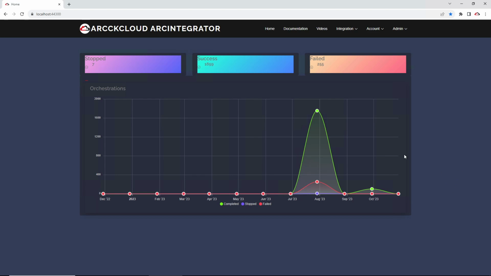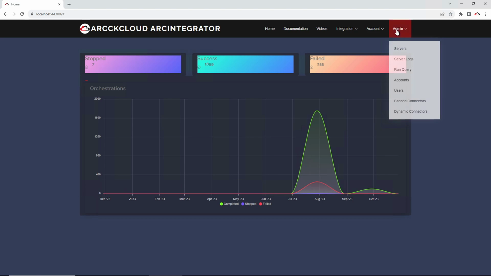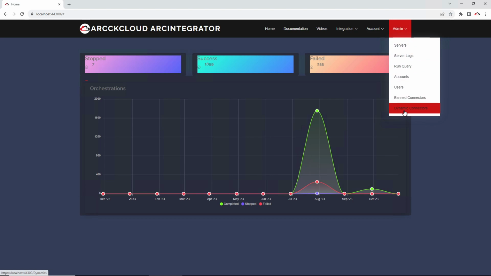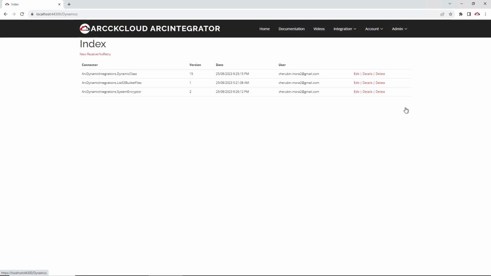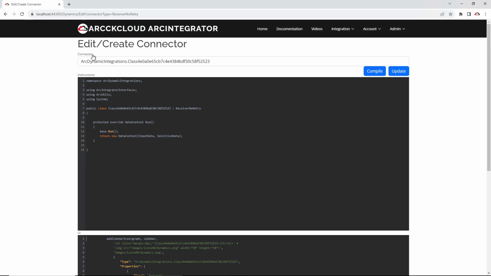This capability is built into ArcckCloud Arc Integrator on-premise version. First, I'm going to create an engine. To do that, you go into the admin and click on dynamic connectors, and then I will create a new dynamic connector.